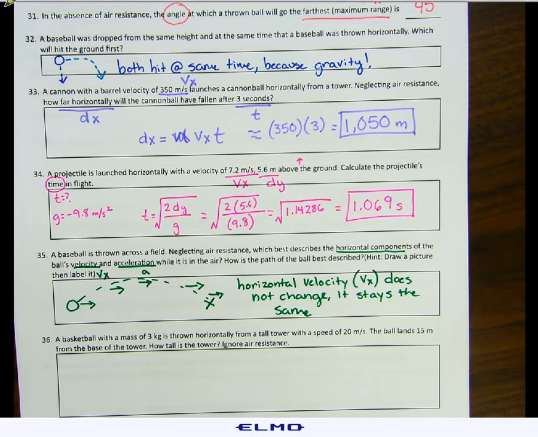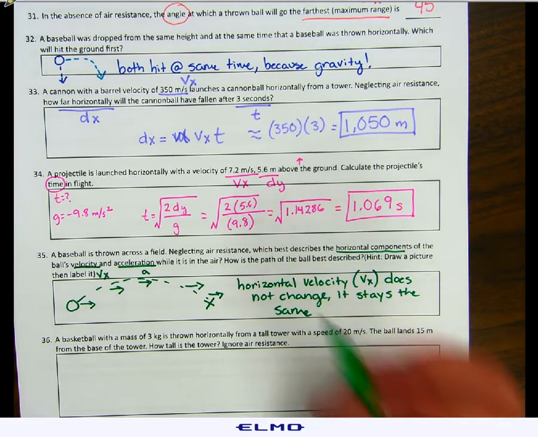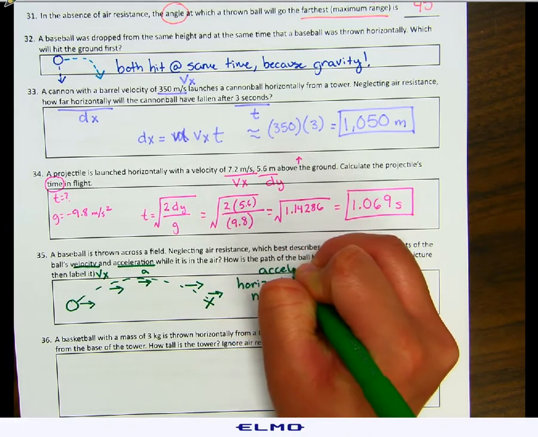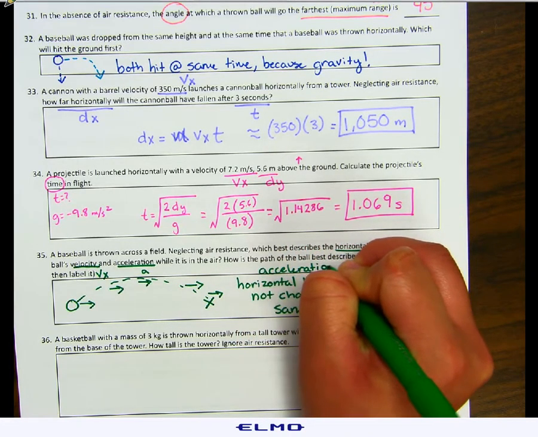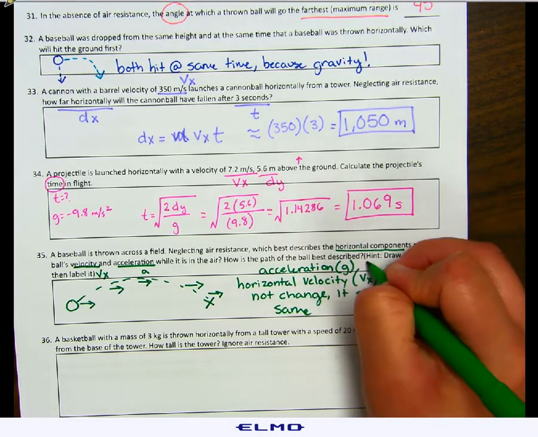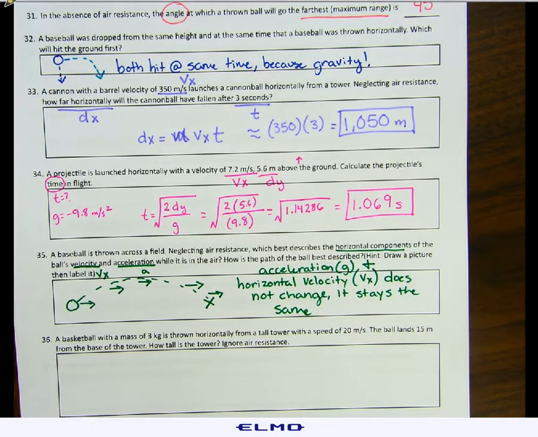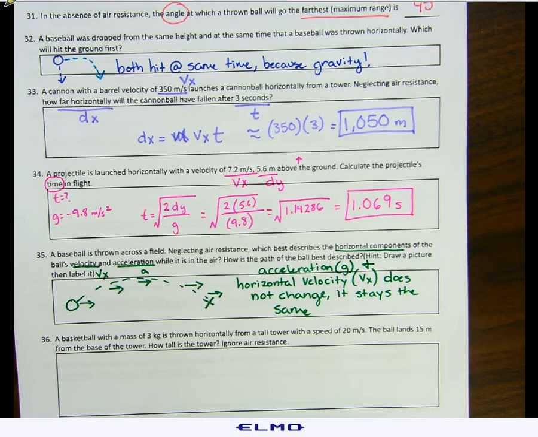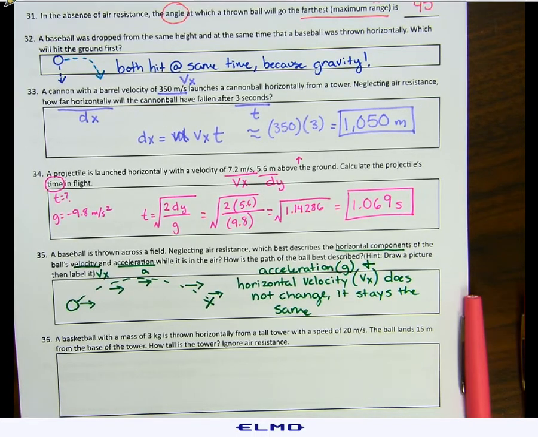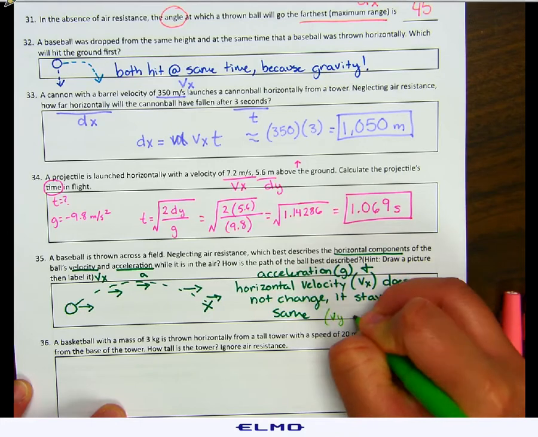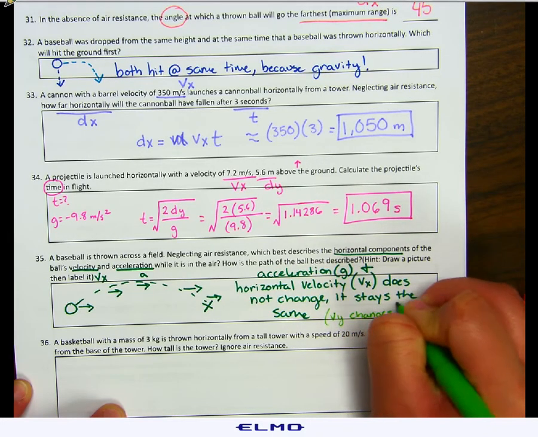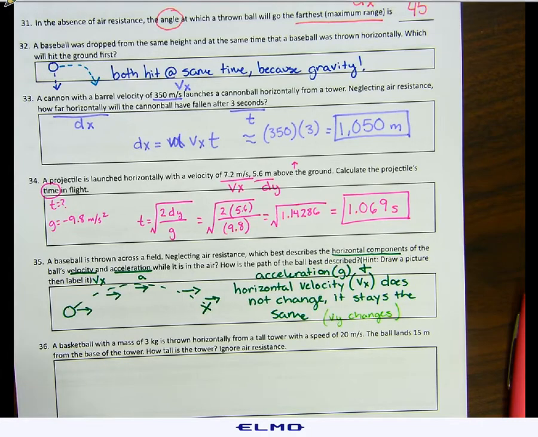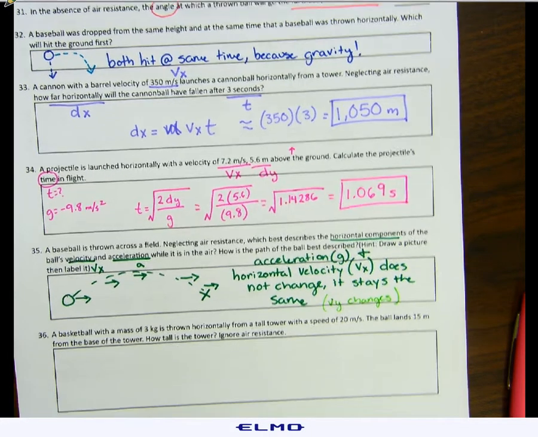The same thing goes for acceleration. The acceleration is always going to be the same for anything in the air. It's always going to be negative 9.8. So the acceleration, which is g for gravity, and horizontal velocity, Vx, does not change. Both of those always will stay the same. Again, Vy changes, but Vx and acceleration, which would be gravity, never change.